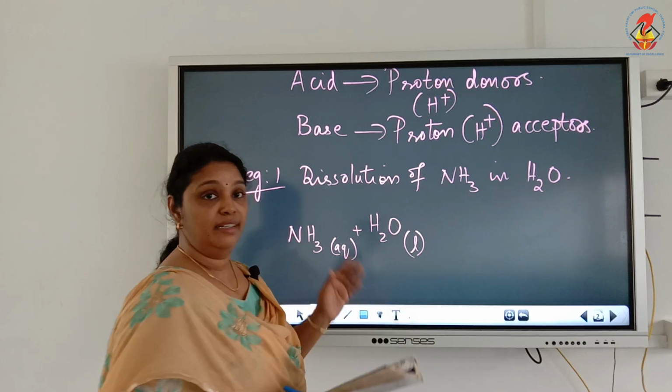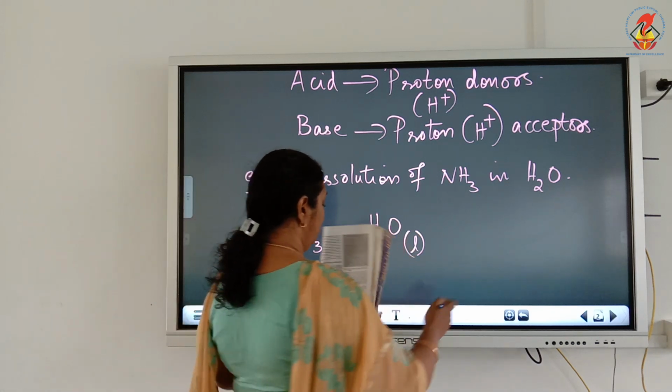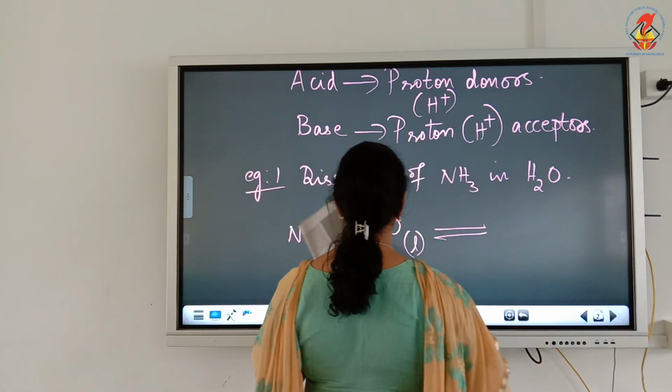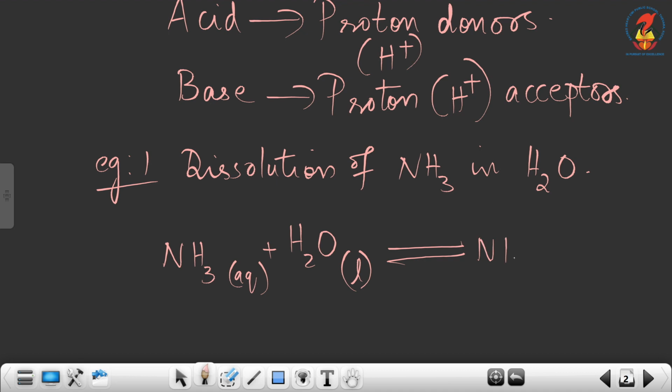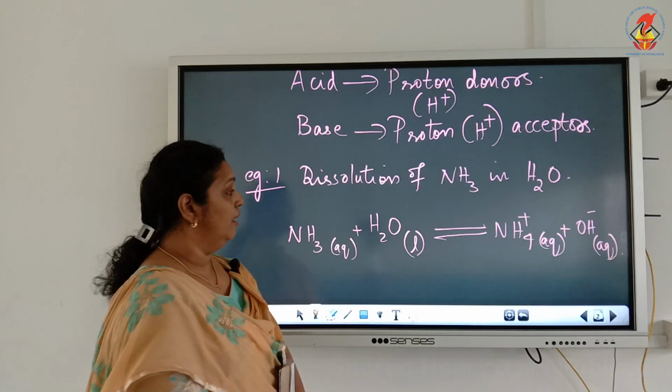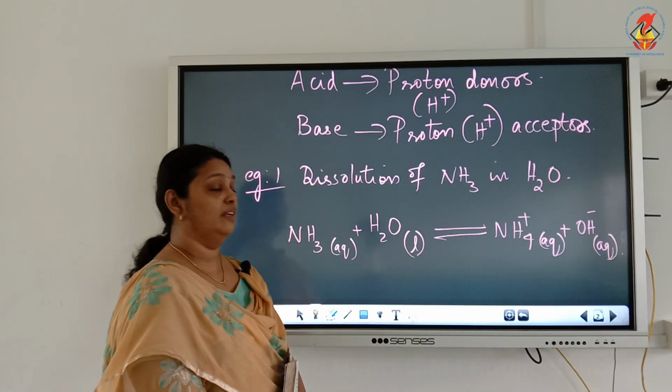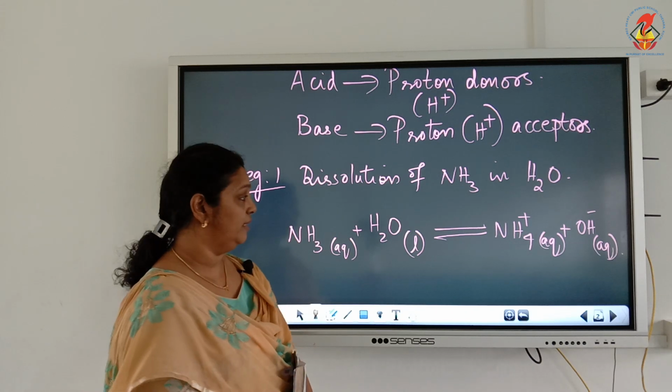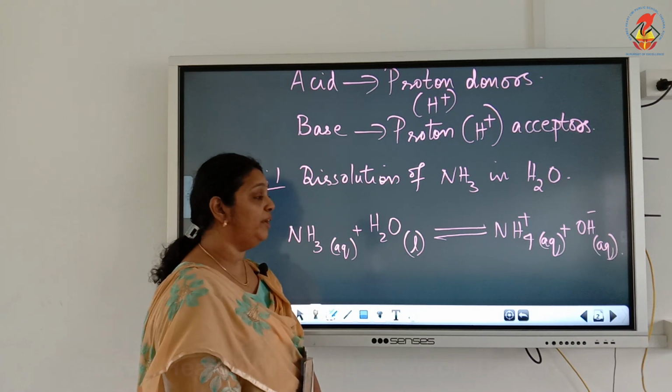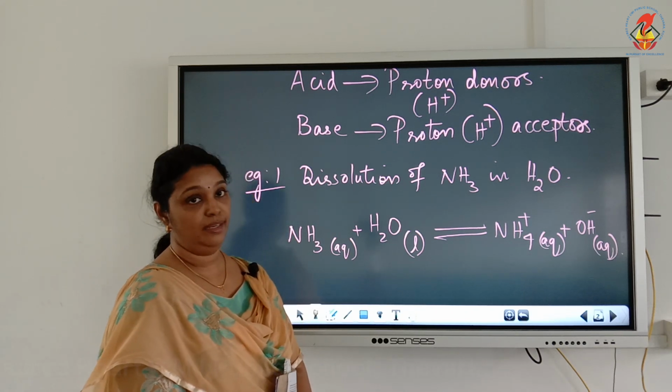Ammonia dissolving in water, you get the product as NH4 plus, it dissociates to give NH4 plus aqueous plus OH minus aqueous. Now, this is the dissolution of ammonia in water, and the products formed are ammonium ion and hydroxyl ion.